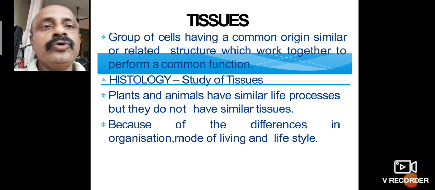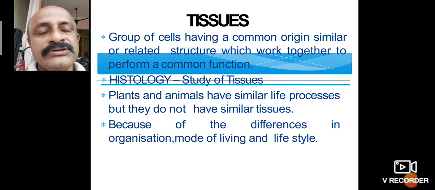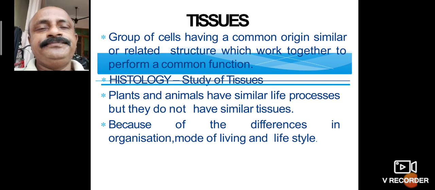A plant tissue is a group of cells having a common origin and similar or related structure, which work together to perform a common function.